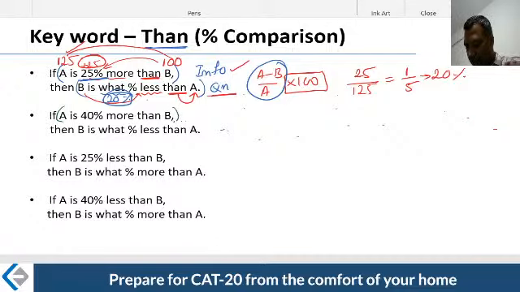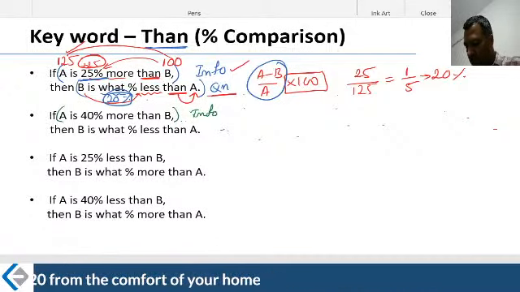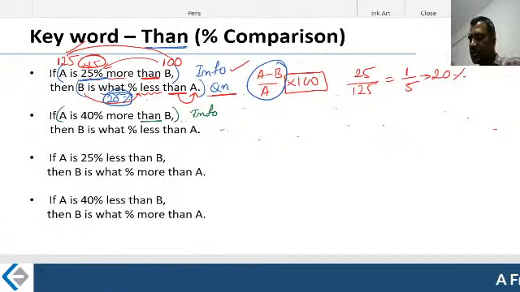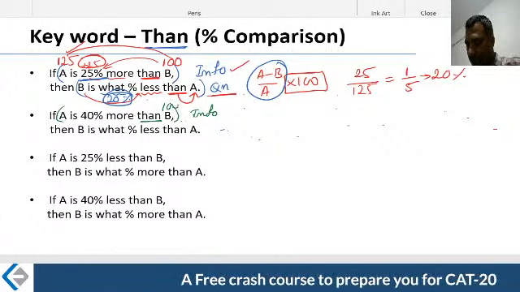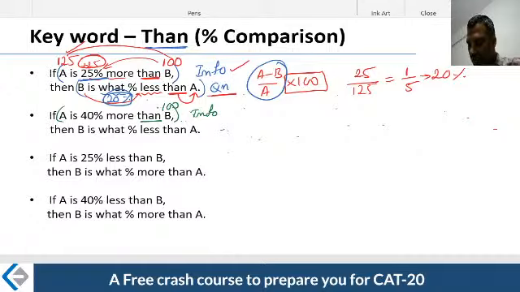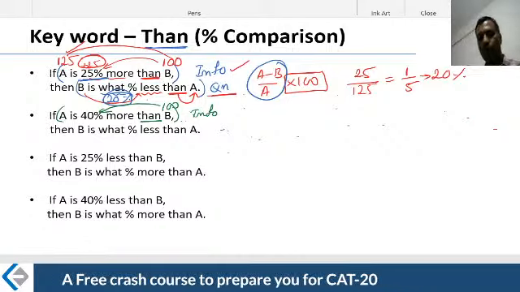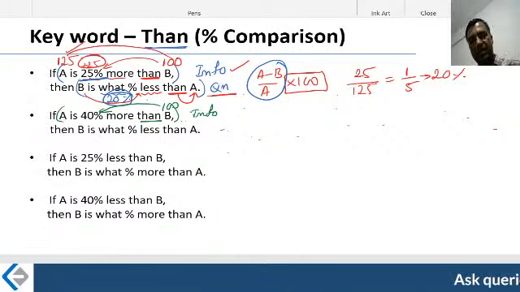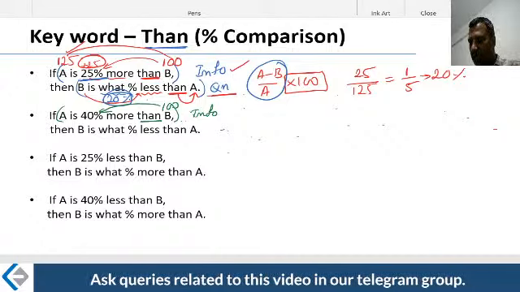All right, here is my info. What is coming after that? B is coming after that. Take it as 100. All right, A is what percentage more? 40% more. 40% of 100 is 40 itself. See, the idea of taking B as 100 is that the calculation of percentage becomes easier. Therefore, A is 40 more.